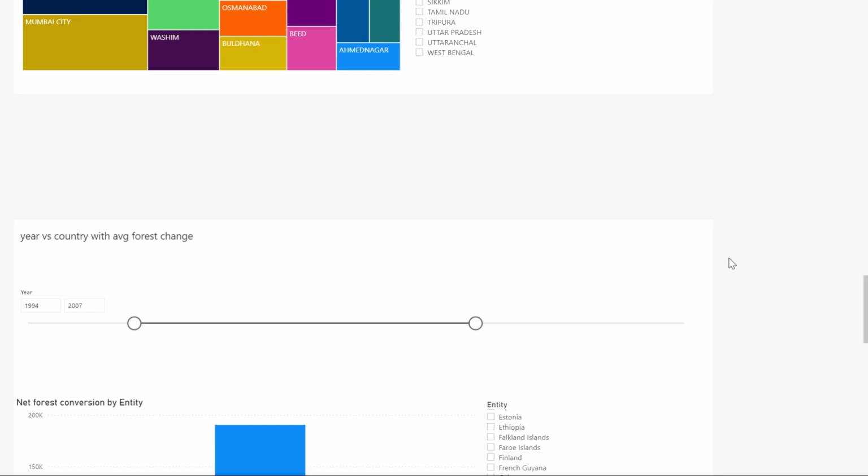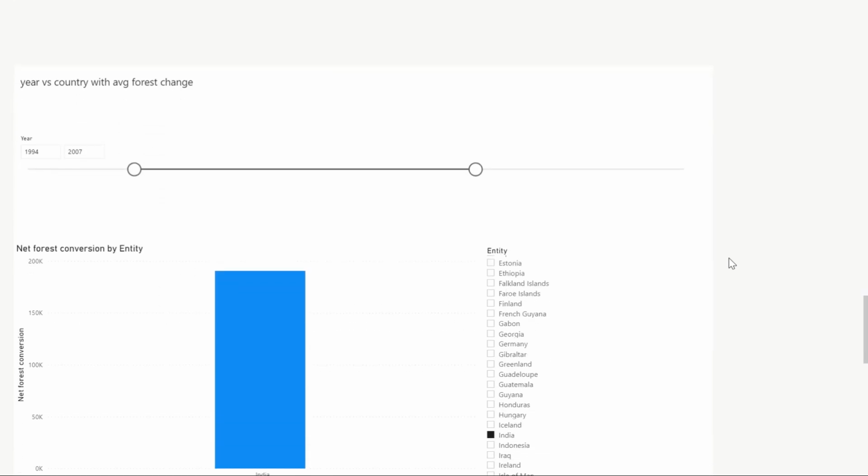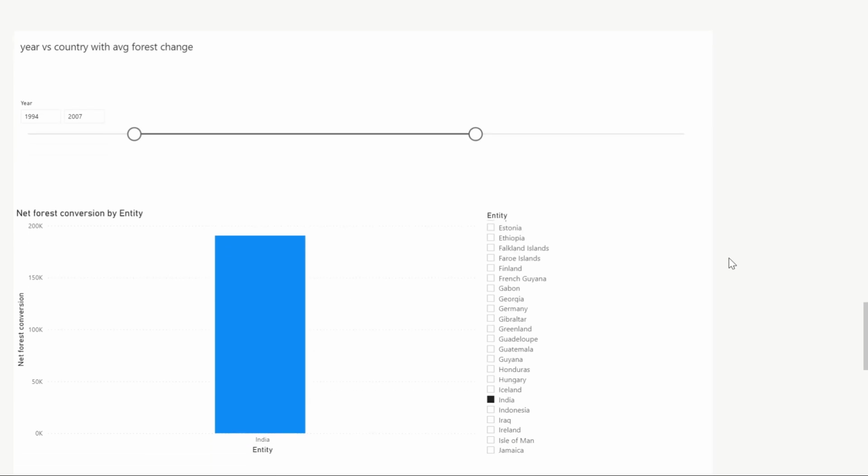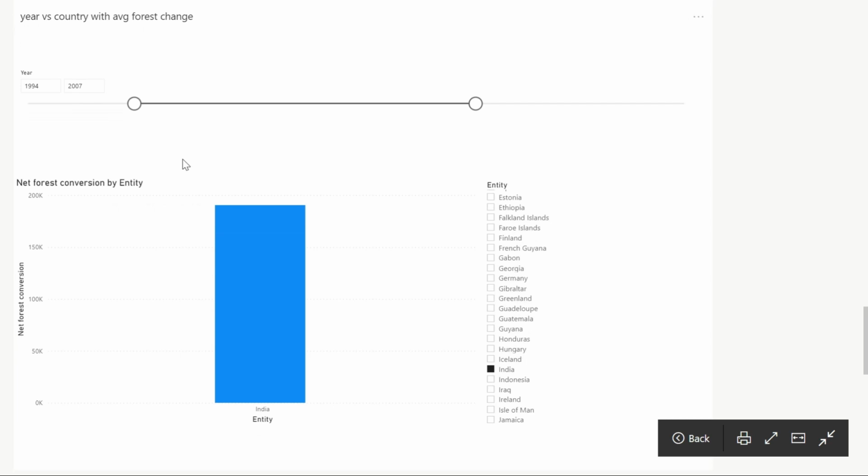Hello, my name is Himanshu Rane and from here onwards I will present. The next data visualization is year versus country with average forest change. This visualization shows us the net forest conversion rate along with time and country.